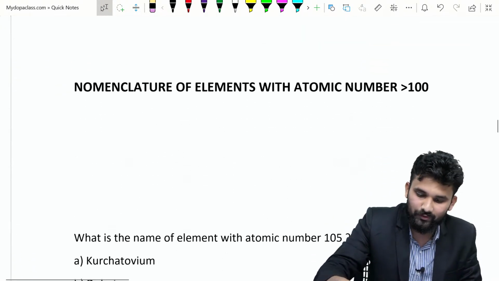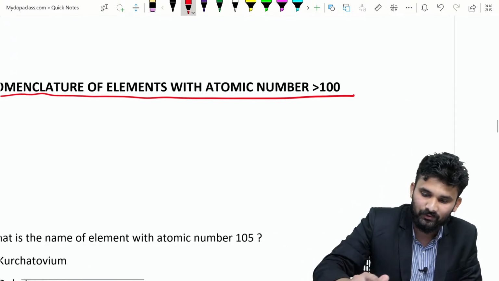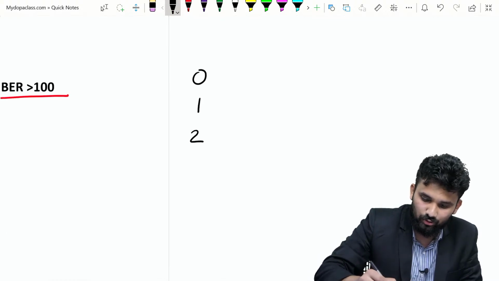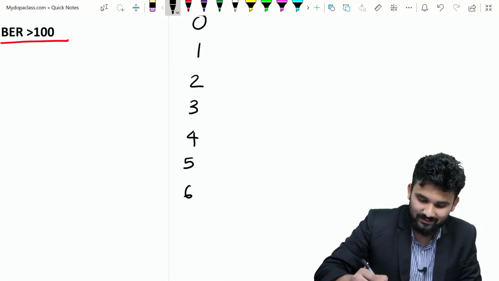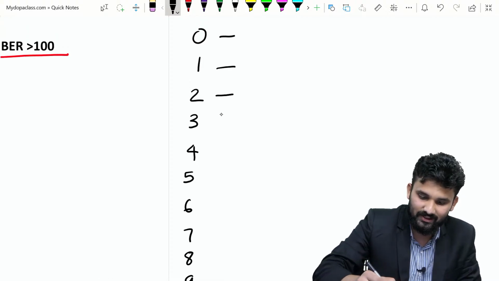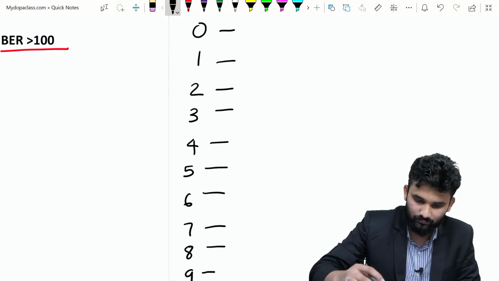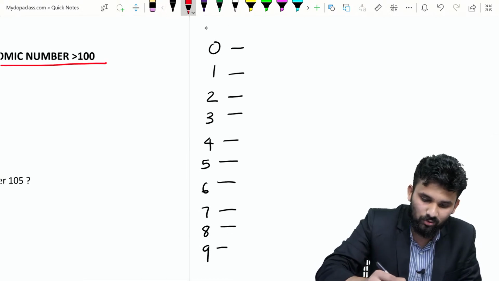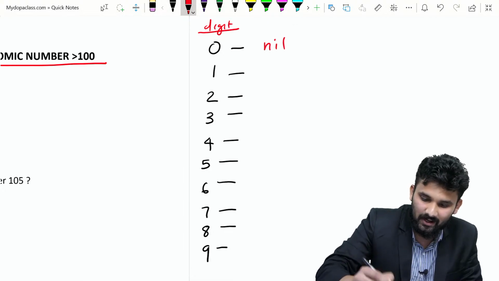So we are moving to the nomenclature of elements with atomic number greater than 100. For the digits 0, 1, 2, 3, 4, 5, 6, 7, 8, 9, we use these names. I think all of you know that. For the digit 0, we use the name nil.